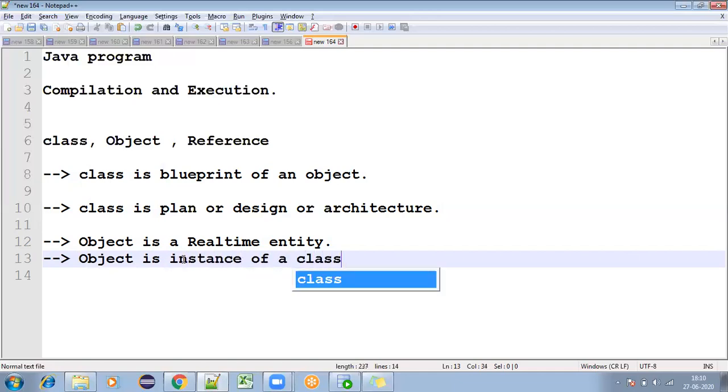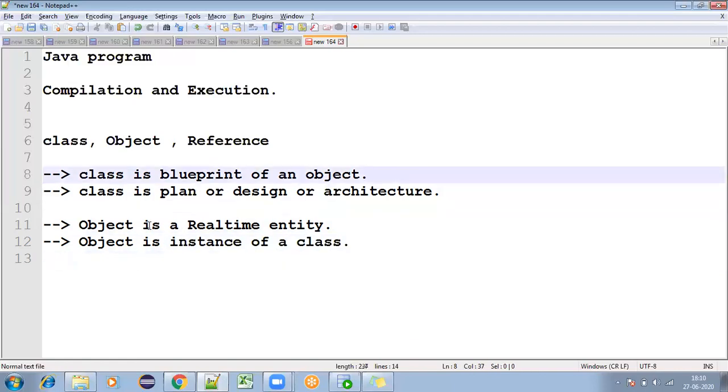So this is what we discussed. I don't want to discuss more elaborately on that. You just need to understand that class and object are both the same, but the difference is class is dummy and it's a plan, whereas object is real and object has the memory or location. So this is what class and object are. And reference is the address of your object.